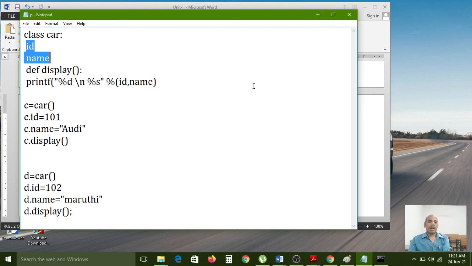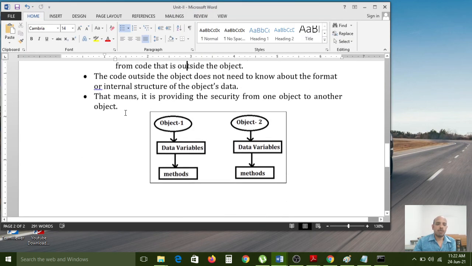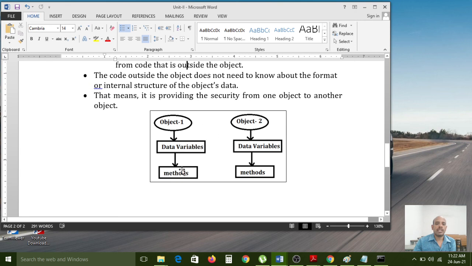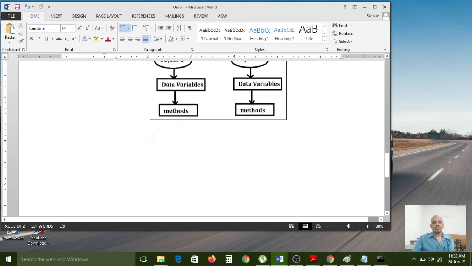I would like to explain briefly the object creation and method calling. Whatever options we have, I will explain those options in the next classes briefly, practically. For now you have to concentrate on the theory points. Each and every object contains data variables and methods. The other object also contains data variables and methods. So from one object to another object, it is providing security. Object one does not have a chance to see the object two data, and object two data cannot be seen by object one.